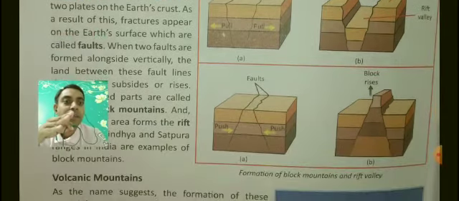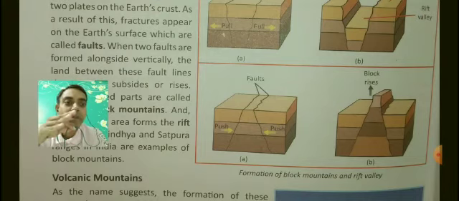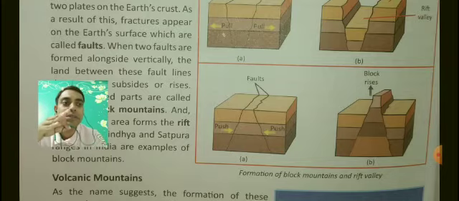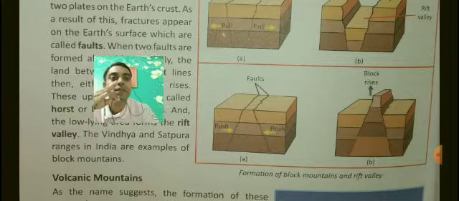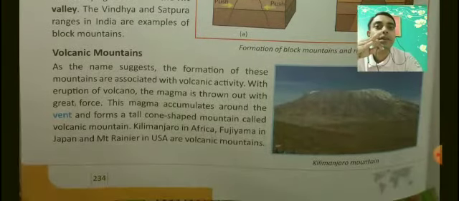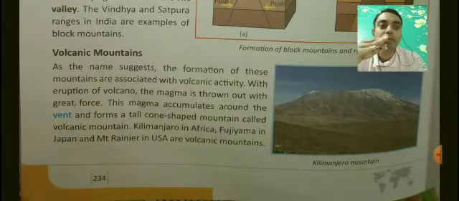Okay, and in the block or horst block mountain, the second part, when convergence is happening, the pushing is happening, see the faults rising up, the block rises, and this is called a horst or block mountain. Okay, this is the way it is prepared naturally. Then you have volcanic mountains.